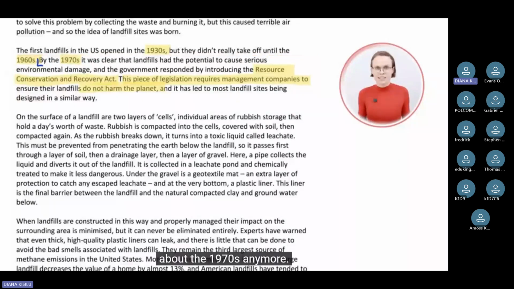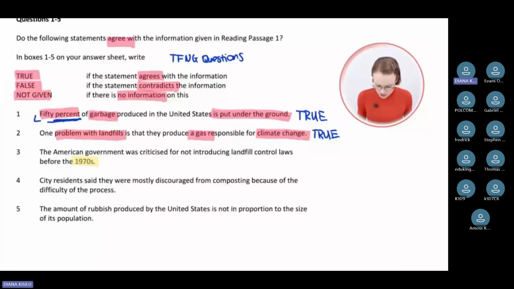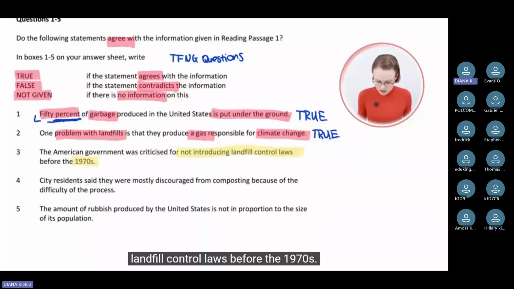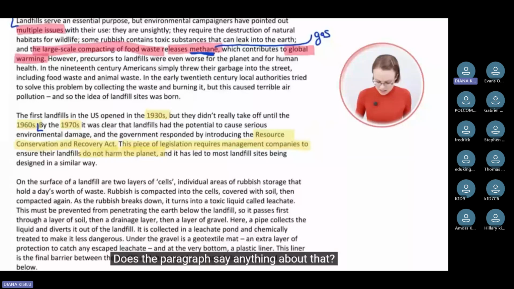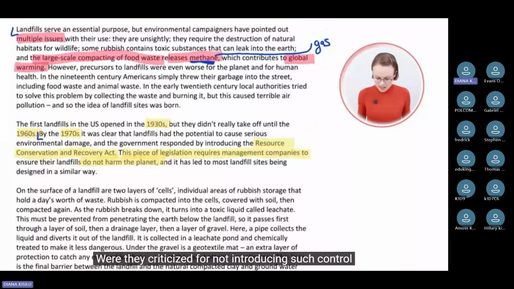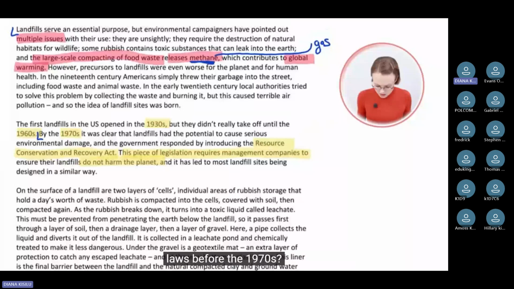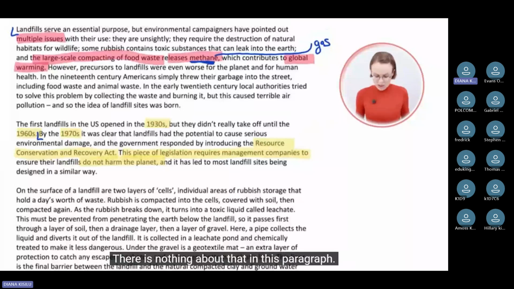The American government was criticized for not introducing landfill control laws before the 1970s. Does the paragraph say anything about that? Were they criticized for not introducing such control laws before the 1970s? There is nothing about that in this paragraph.